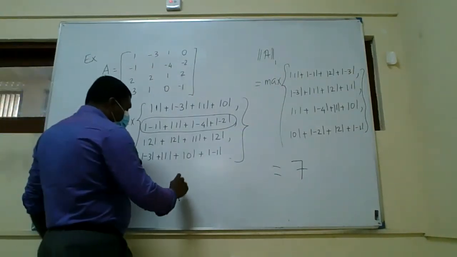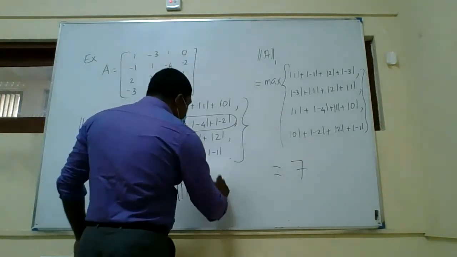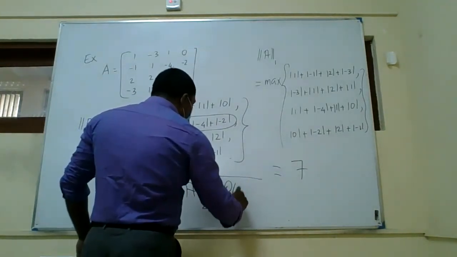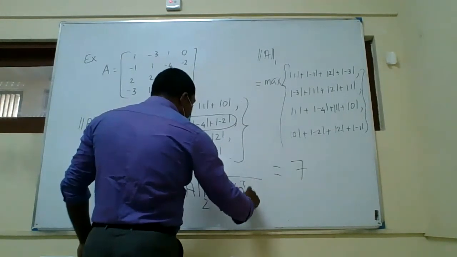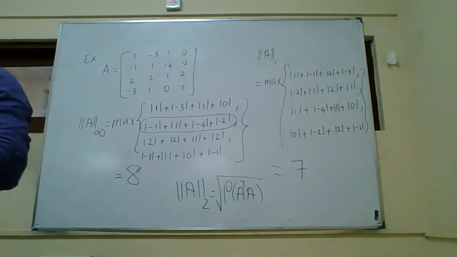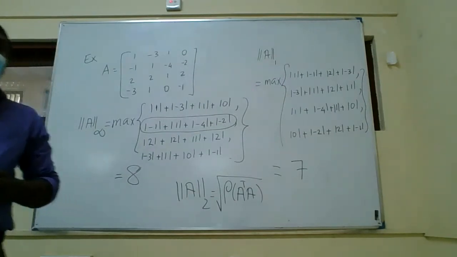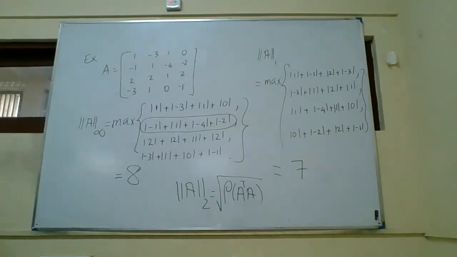So the 2 norm is defined as the square root of rho of A transpose A. Right, so that is difficult to compute, because you have to multiply A transpose with A, and then you have to find all the eigenvalues of A transpose A, and then you take the maximum absolute value among them, and then you take the square root.